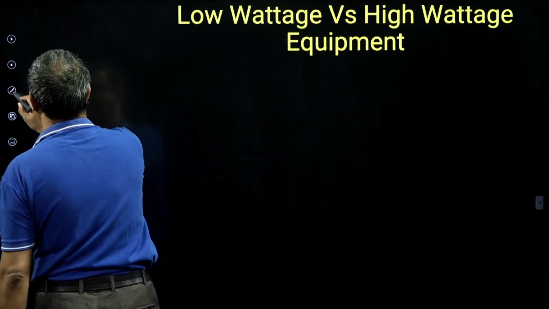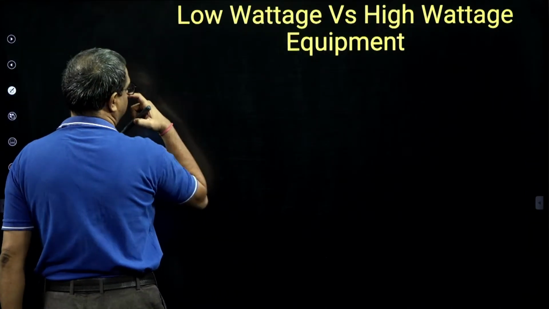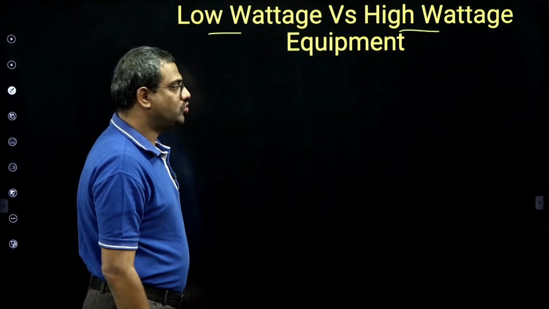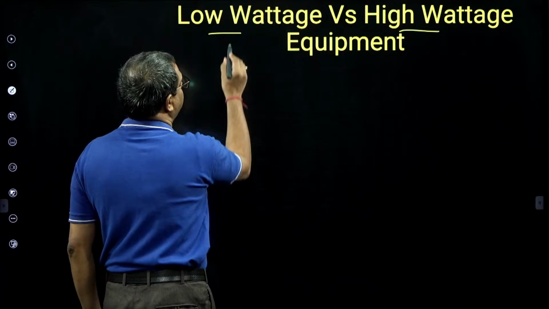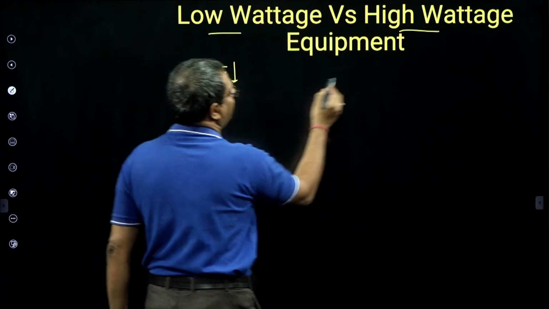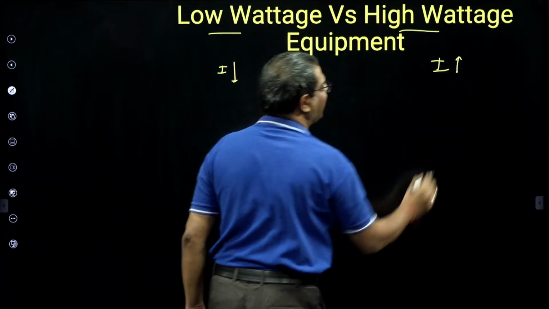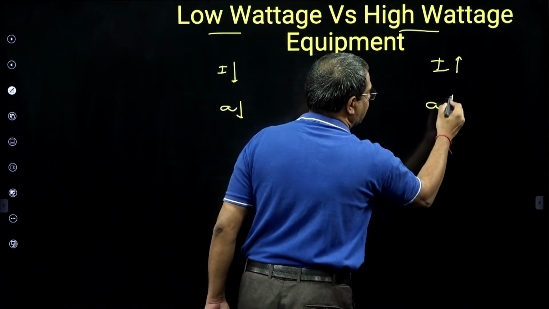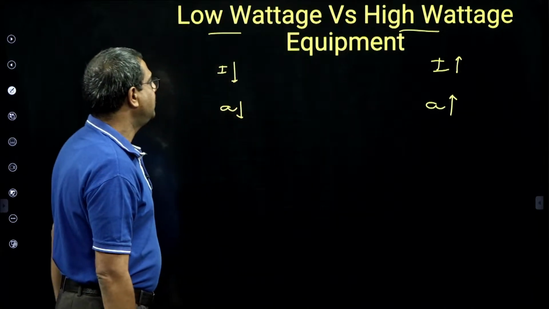In low wattage or high wattage, what I want to say is, first of all, voltage is the same. So whether it is low wattage or high wattage, voltage is the same. But low wattage will consume less current, high wattage will consume more current. But what is the design requirement? For low current, conductor cross-sectional area is low. And for high current, conductor cross-sectional area is high.